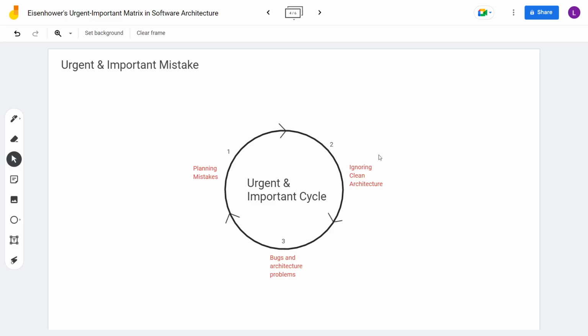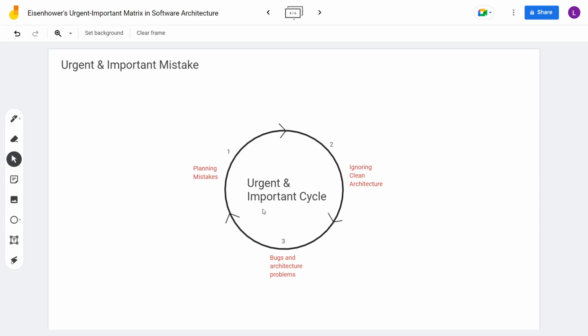And when we ignore clean coding and clean architecture, we will get issues and architecture problems that will hinder us from delivering features faster in the future. And again, when we are not able to deliver faster, things will become urgent again and we will have planning mistakes again, because we have to deliver something, but because of the existing architecture problems, we cannot deliver faster. So we will again have planning problems. Things will become urgent.